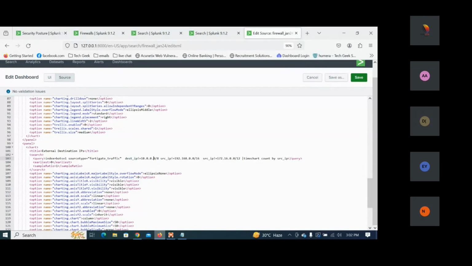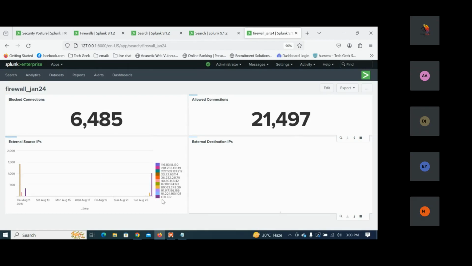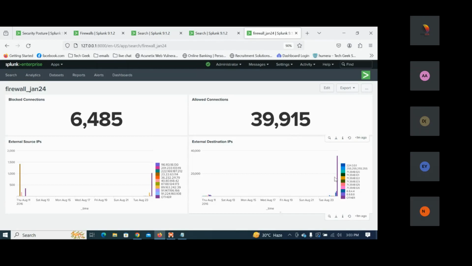Which is not equal to this. Even here we are putting the same thing, the destination IP which is not equal to this IP address. And we also require the time chart for the destination IP, so I'm putting that as the destination IP here. Now if I save this, I can directly see the external source IP and external destination IP, and both charts are here. Is it clear, everybody?